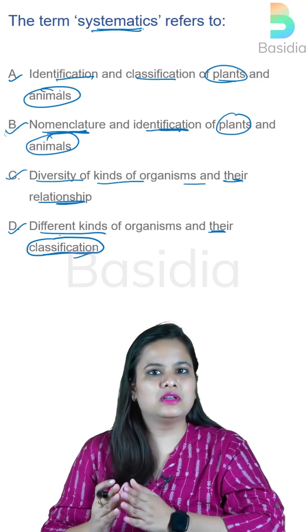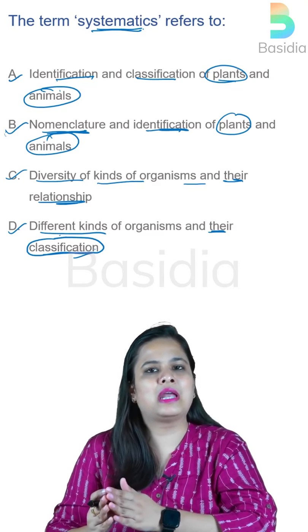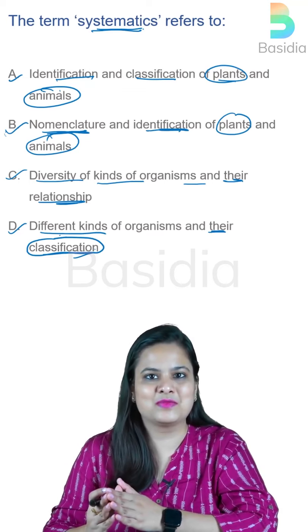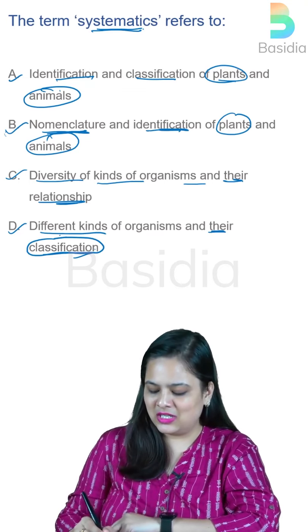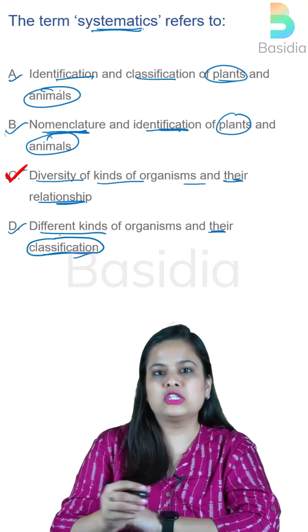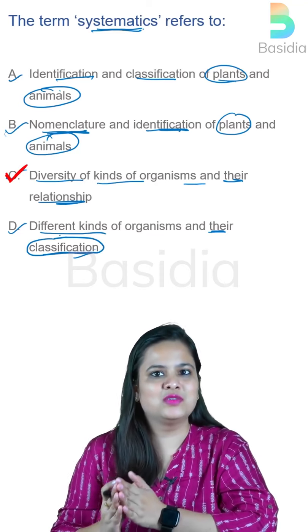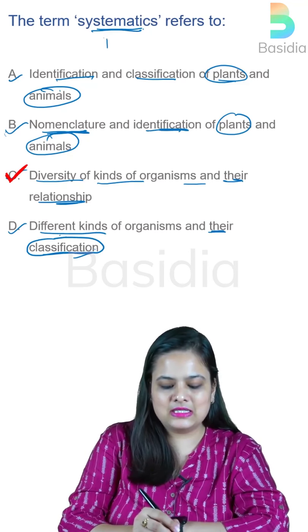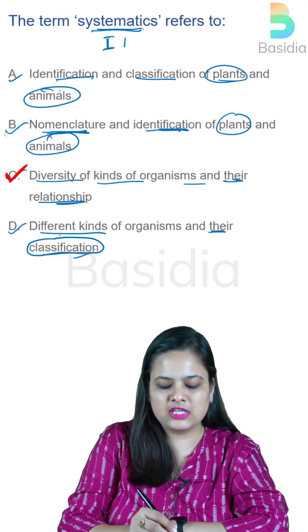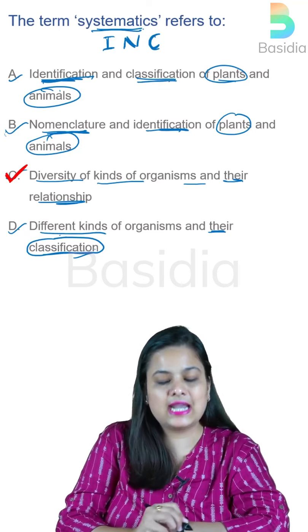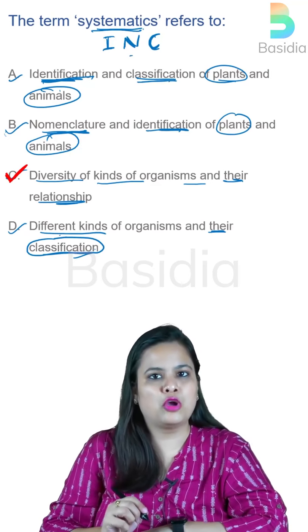Now, if you remember, the single-line definition of systematics is that it's a study of the evolutionary relationship between different organisms. So without even thinking, you can tick the answer as C. But just to check the other options, we can go through them really quickly. Systematics has identification, nomenclature and classification to it. Option A says identification and classification, with no mention of nomenclature.